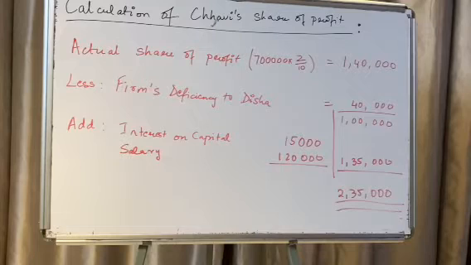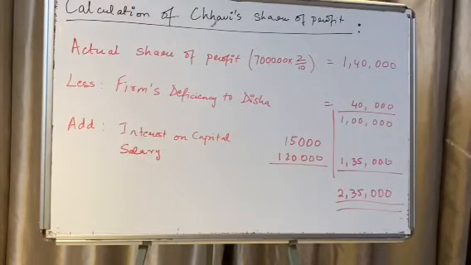Now I am supposed to give her a minimum of 2,60,000 along with salary and interest on capital. So I will add interest on capital and salary to this 1 lakh, which is 1,35,000. 1 lakh and 1,35,000 totals up to 2,35,000. This is still lesser than the minimum profit guaranteed to Chavi.